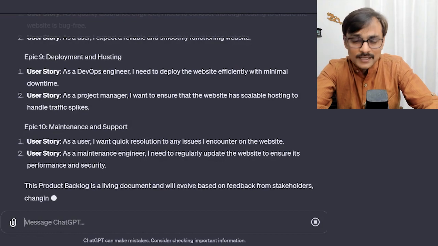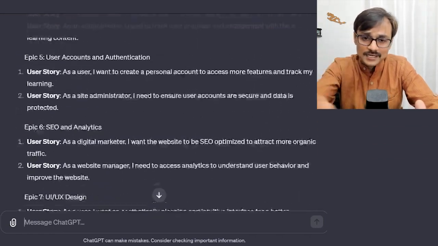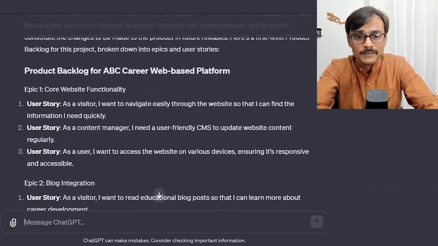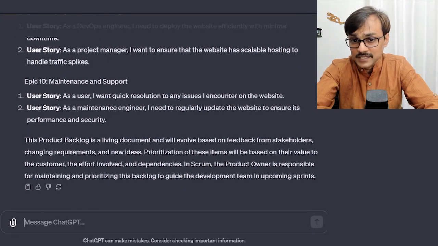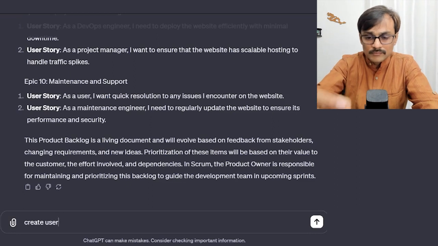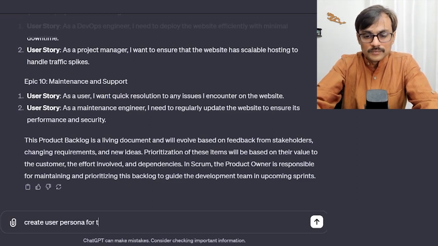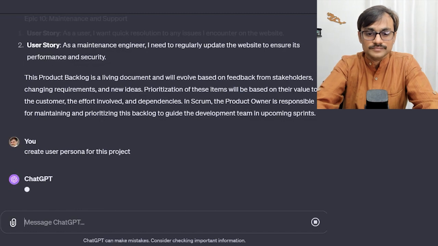But yes, we get a set of epics and user stories created using this, and it mentions that these things are living documents and will evolve over time. So again, I'm not saying that we should use it as it is, but it gives a good understanding. I can also ask it to create user personas for this project.